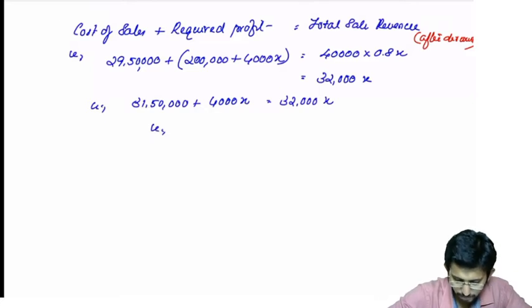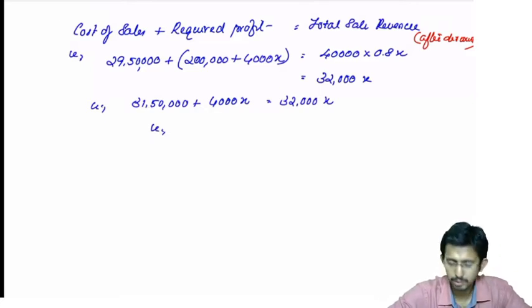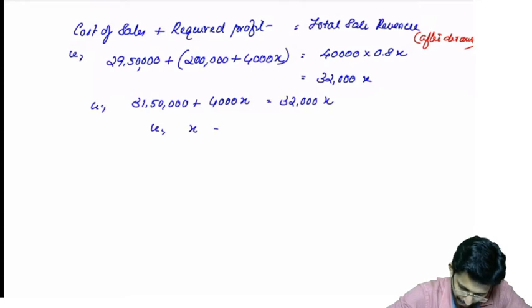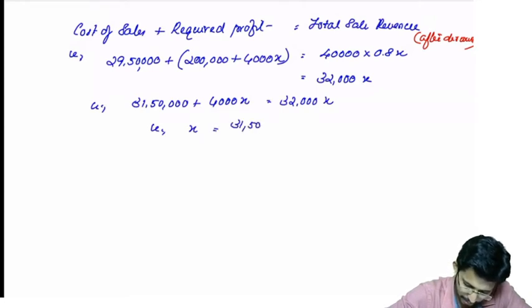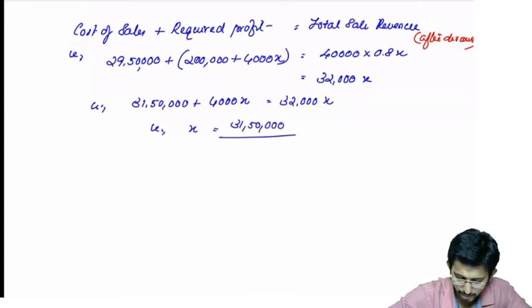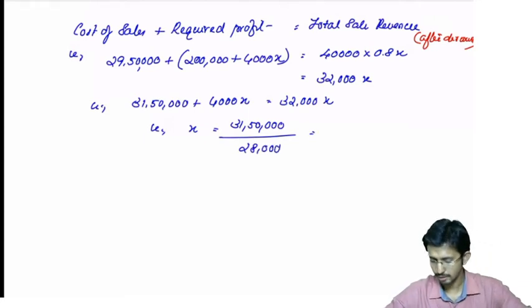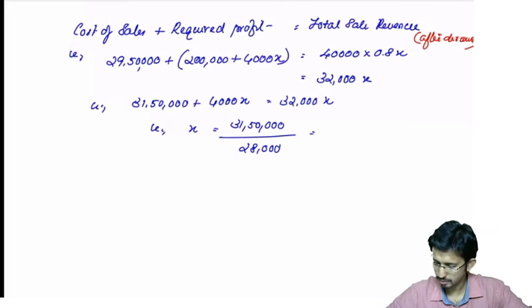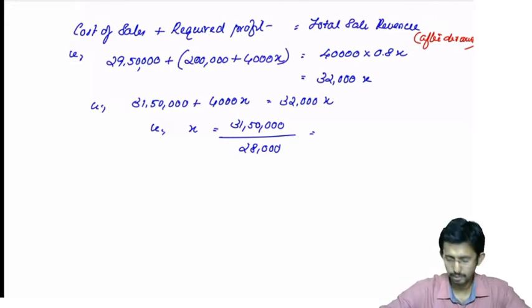That is 32,000 minus 4,000 will be 28,000. So x is equal to 31,50,000 divided by 28,000, which will give you 112.50.